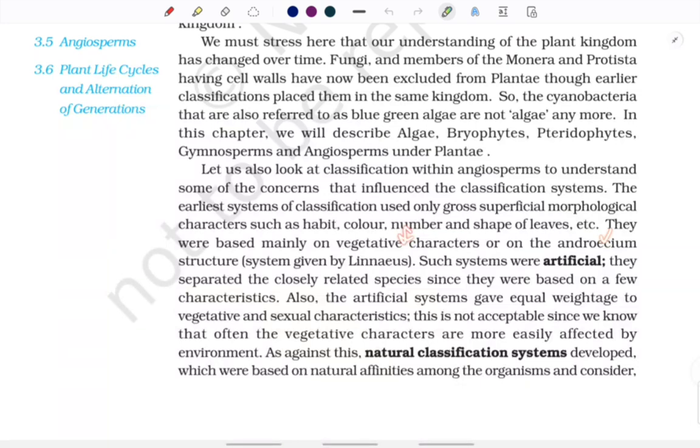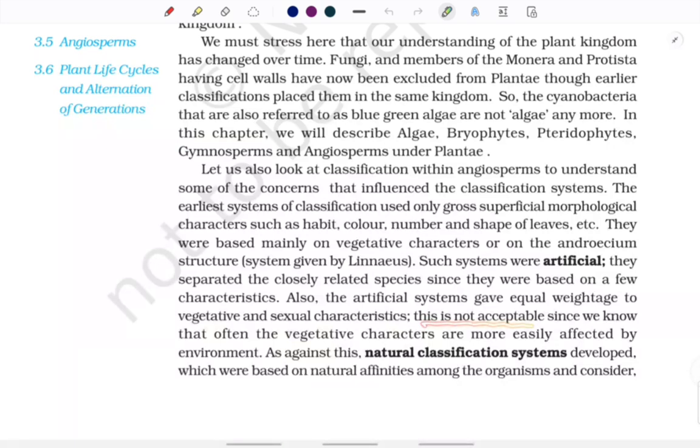Vegetative characters or androecium structure, habit, color, number, which means other characters were not taken care of. Since few characteristics were taken care of, closely related species also got separated in the Linnaeus system of classification. Therefore we call it artificial. Also, the artificial system gave equal weightage to vegetative and sexual characteristics. The artificial system given by Linnaeus gave equal weightage to vegetative and sexual characteristics.